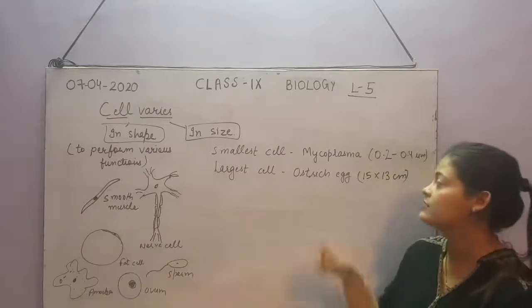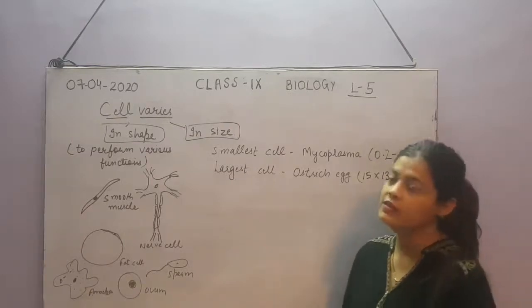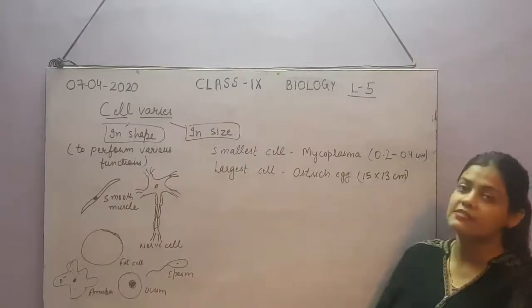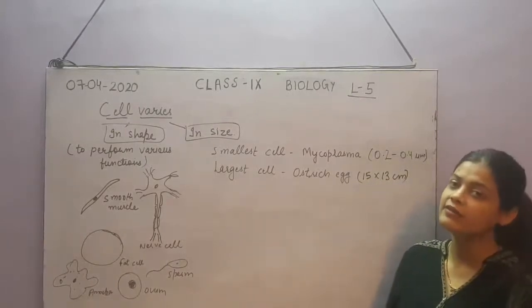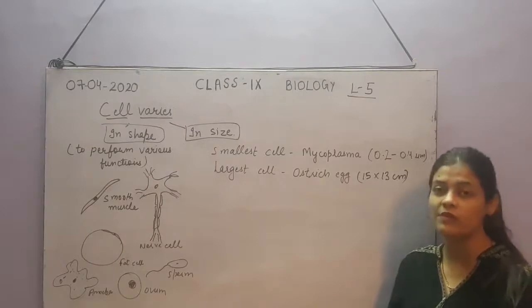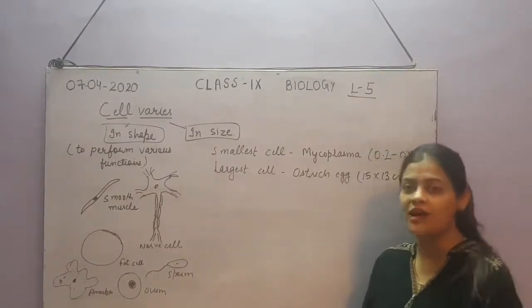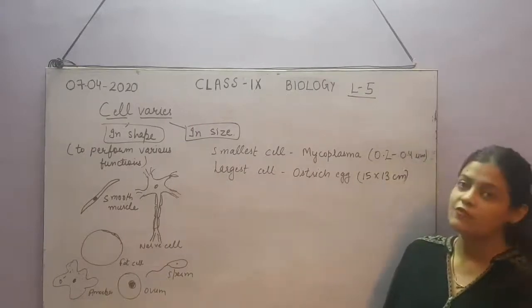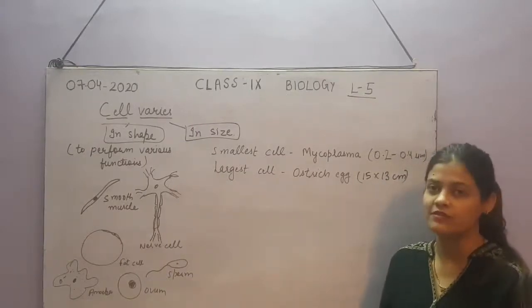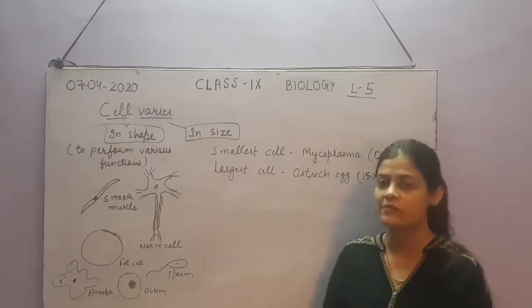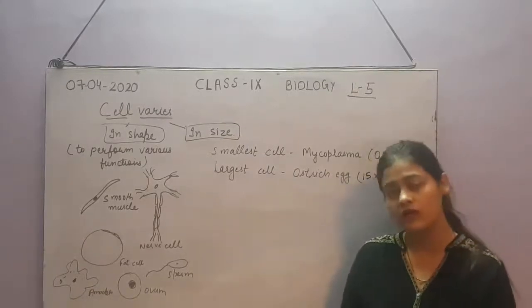And the largest cell is the ostrich egg. So the ostrich egg is also a unicellular structure and its size is 15 by 13 centimeters. You can imagine ostrich is the largest bird, so its egg is also the largest cell. Its size is 15 by 13 centimeters. So here you can see that the cell size as well as shape varies depending upon their function.